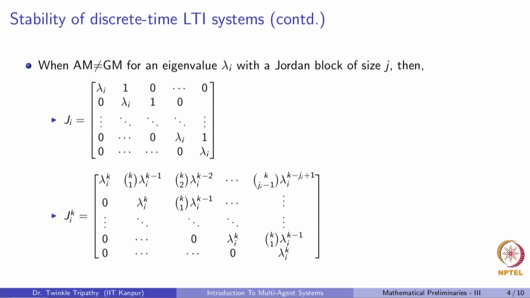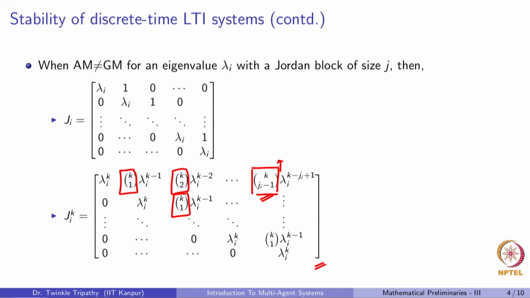To do that, let us write up the expression of what J_i raised to the power k looks like, and after some algebra we can see that it takes this form. Now let me point out some interesting things here. If we look at the coefficients of the terms that are here, we see that all of these coefficients are dependent on the time parameter k, meaning as time keeps growing, the value of each of these coefficients keeps on growing,